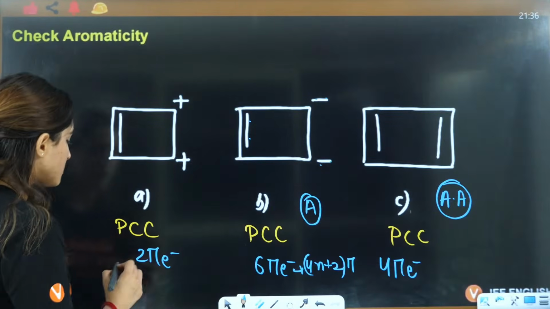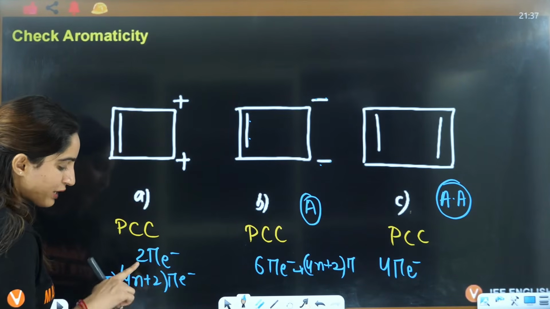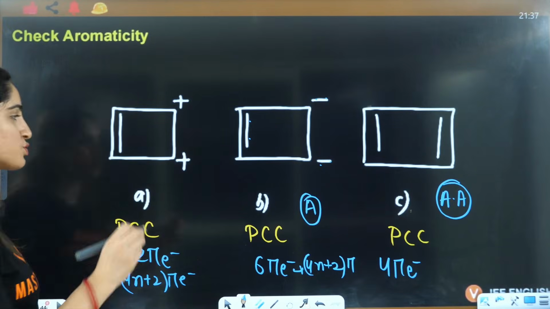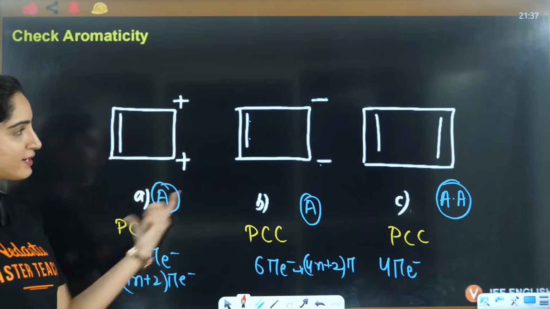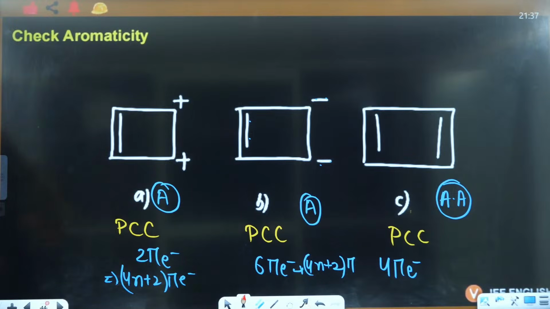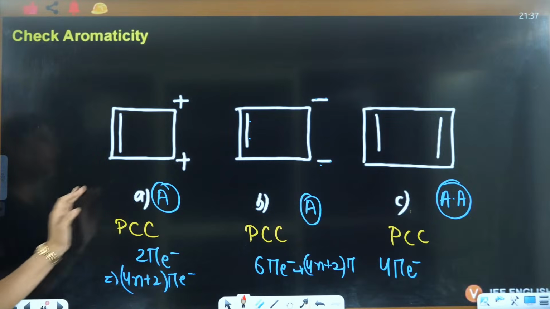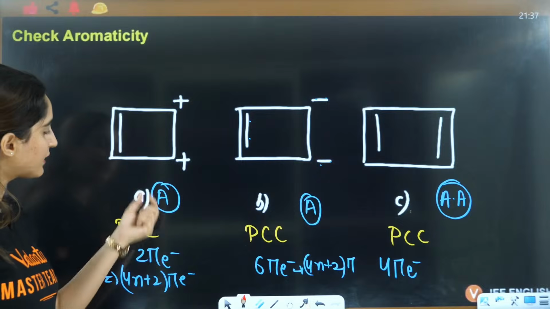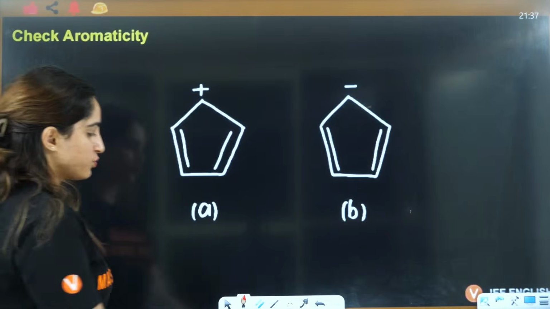And this is 2 electrons, again corresponding to 4n plus 2 pi, because if you put n equals 0, that will become 2 pi electrons. So this is again aromatic. So these two are aromatic, this one is anti-aromatic in nature. Okay, got it? Here you can't tell the stability like that, but you can tell that these two are aromatic. Compare these two.